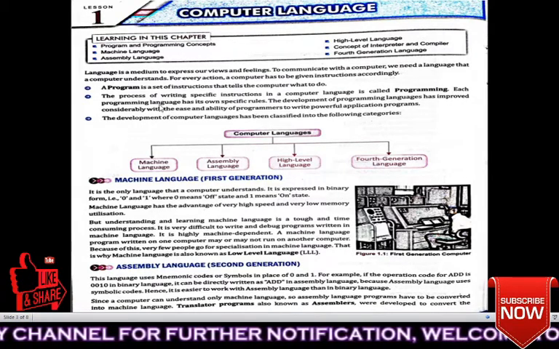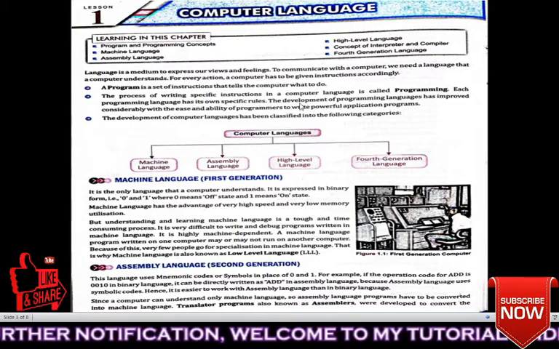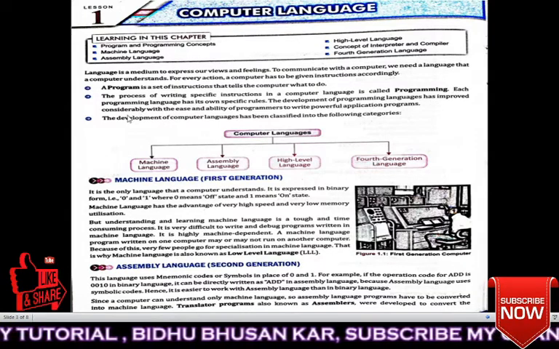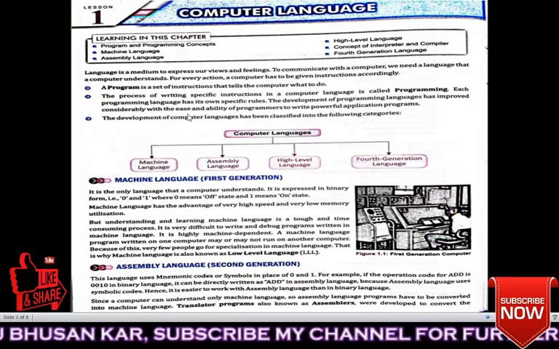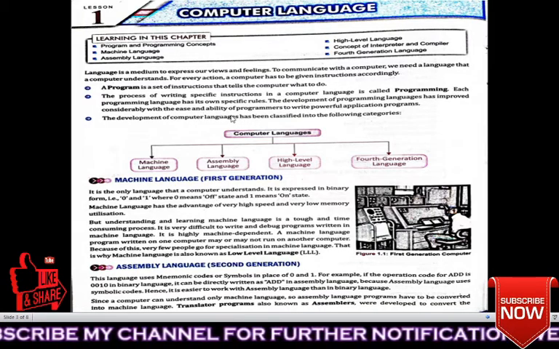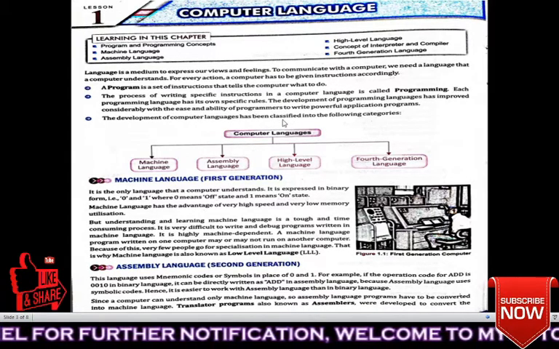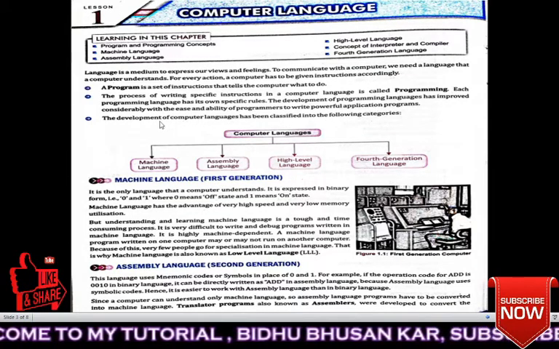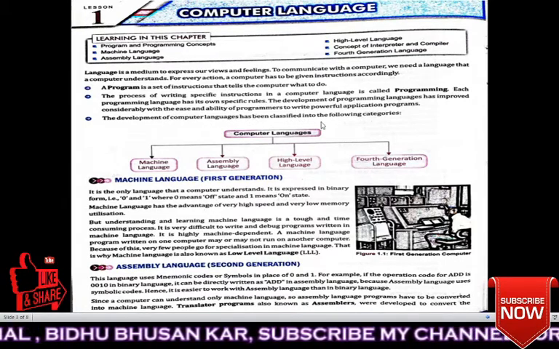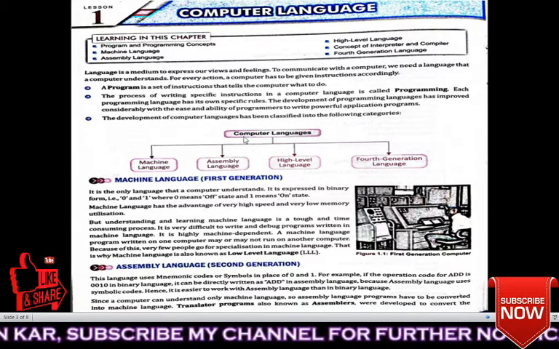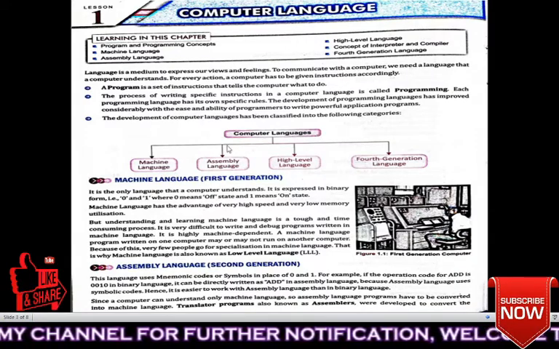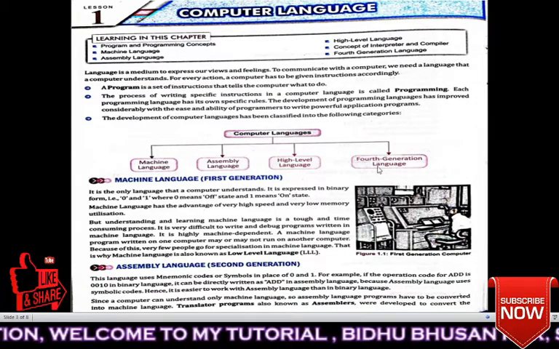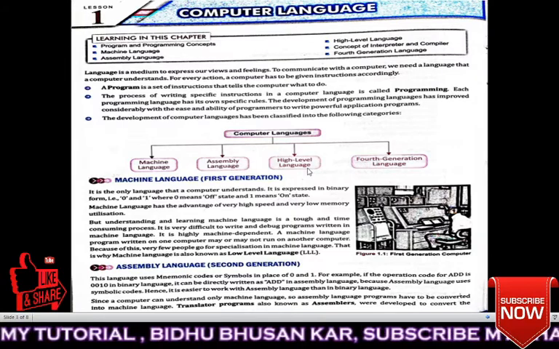Each programming language has its own specific rules. The development of programming language has improved considerably with the age of ability of programmers to write powerful application programs. The development of the computer language has been classified into the following categories. See, this is computer language. Computer language is categorized into machine language, assembly language, high level language, fourth generation language. Let's read one by one.